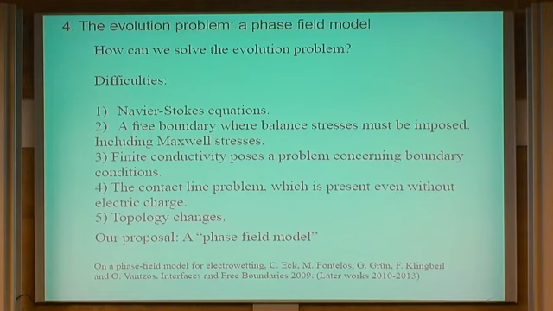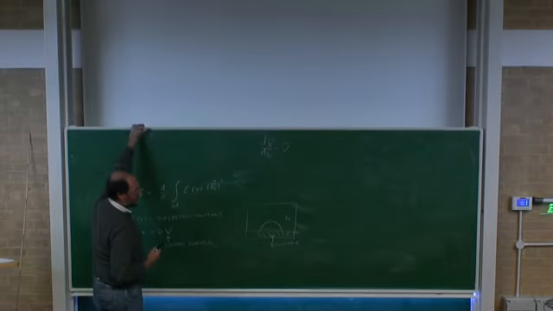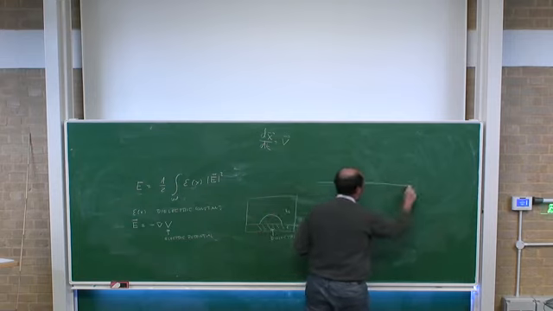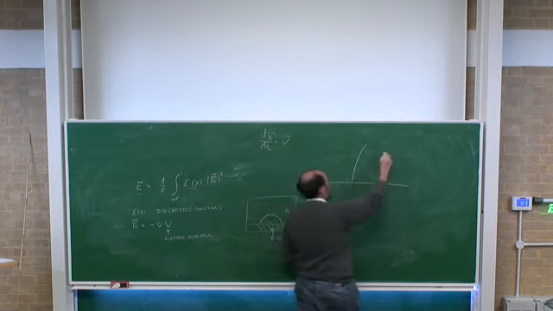But the two more serious problems are these two, number 4 and number 5. So number 4 is the presence of a contact line. Now this is a problem that has been a headache in fluid mechanics for 30 years, and it's called the contact line paradox.